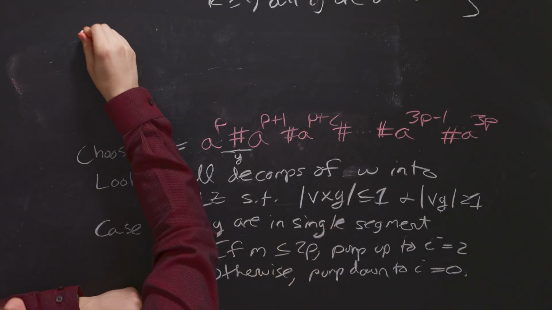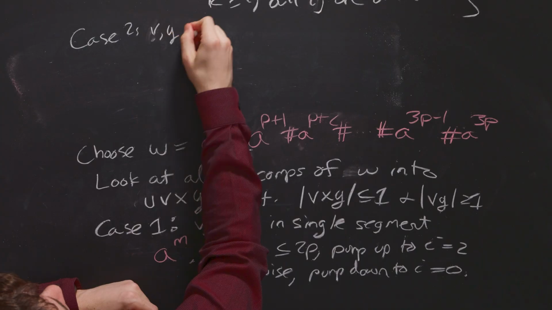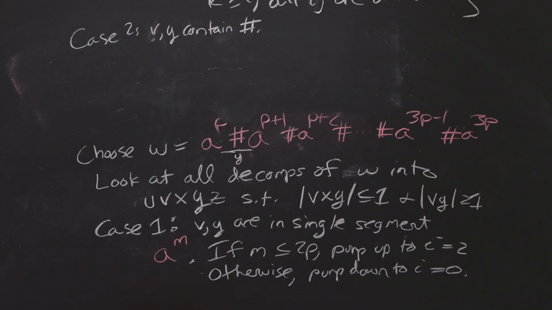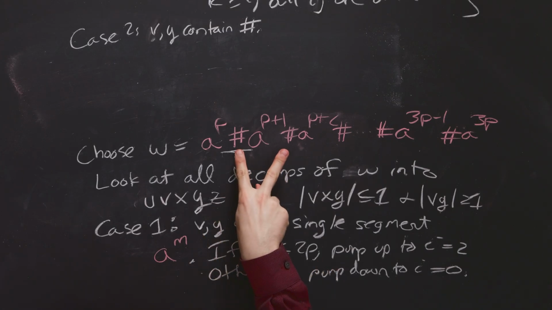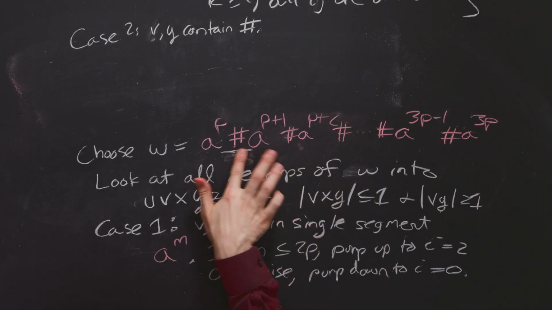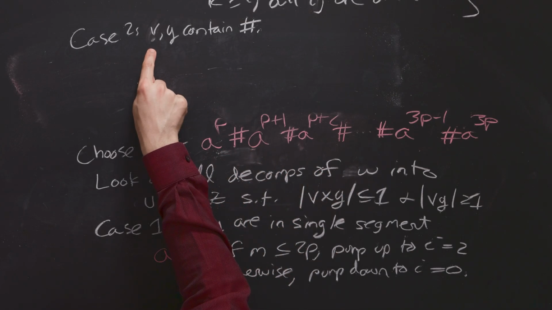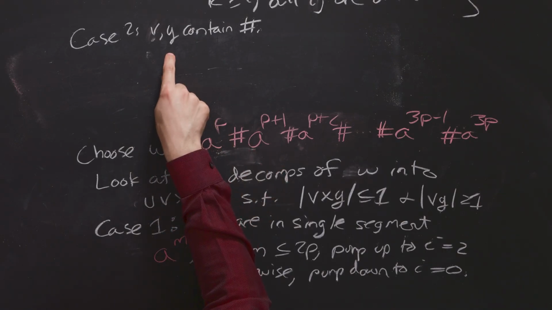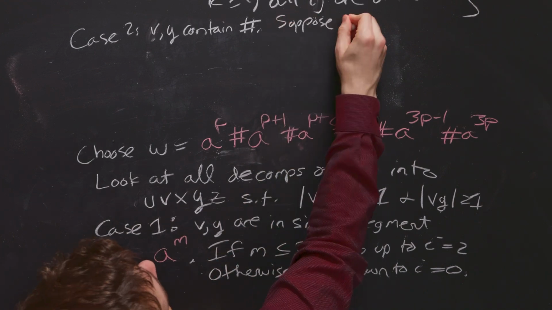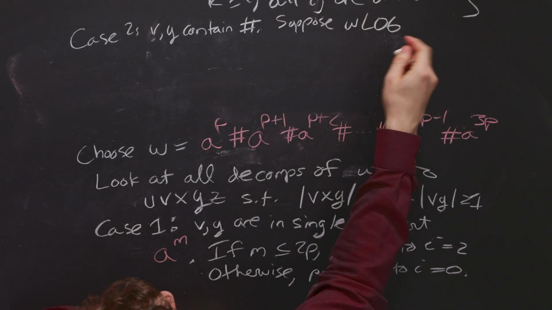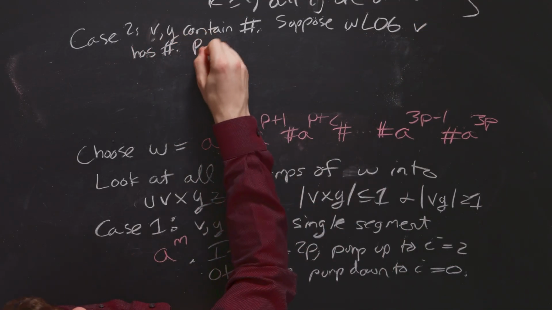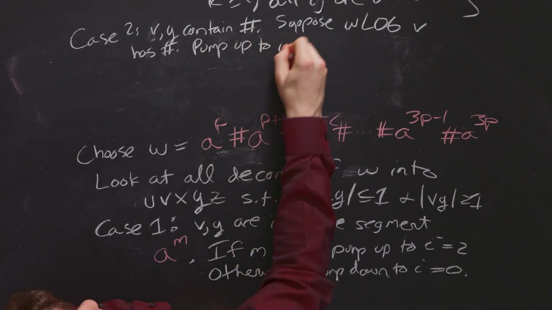So let's prove that. So case 2, let's say that v and y contain a pound sign. Well, it can't be that both of them contain it because that would imply that you have 2 pound signs, but that's impossible because of how they're structured here. So let's assume without loss of generality that v has the pound sign. It'll be the exact same reasoning if y does because we pump both of them at the same time. Then we're going to pump up to i equals 3.